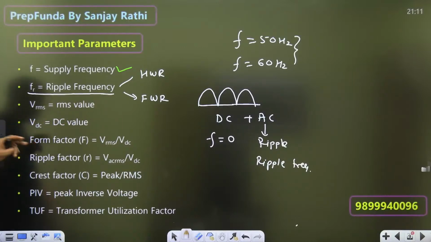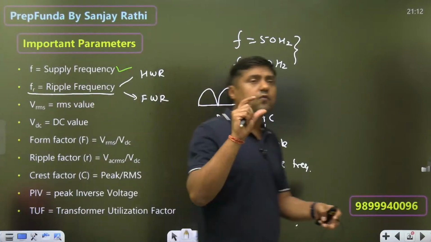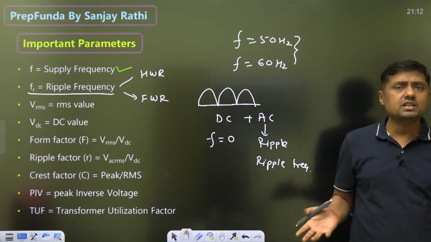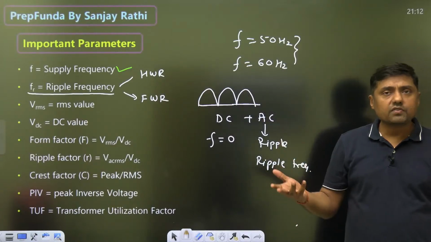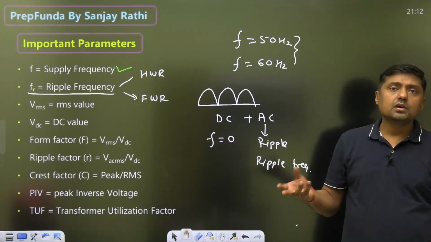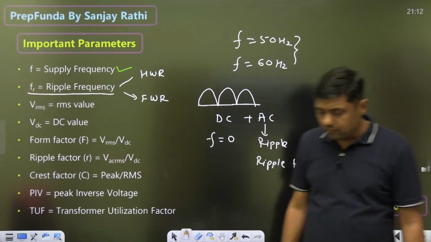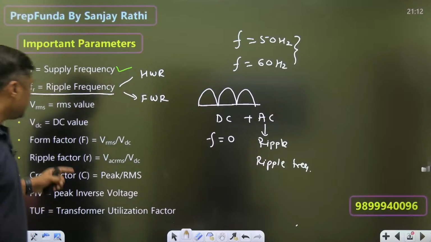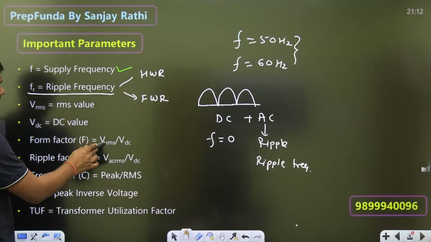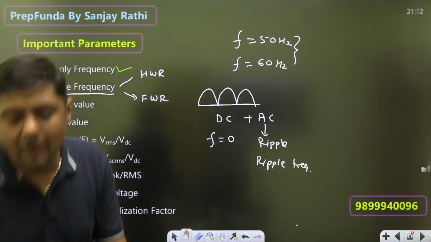Now what is the form factor? So in every case, you have to find the form factor. In signals and systems, they will ask what is the form factor, what is the crest factor, what is the ripple factor. So here also these are important parameters. So what is the form factor? Everyone tell me. Form factor is RMS value upon DC value, guys.